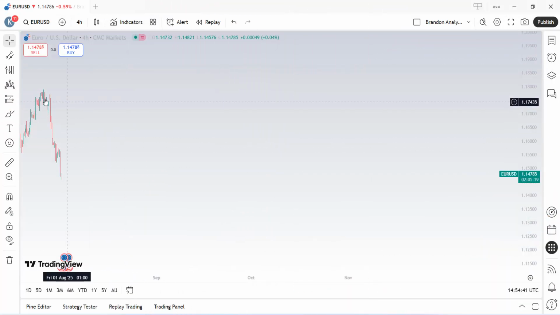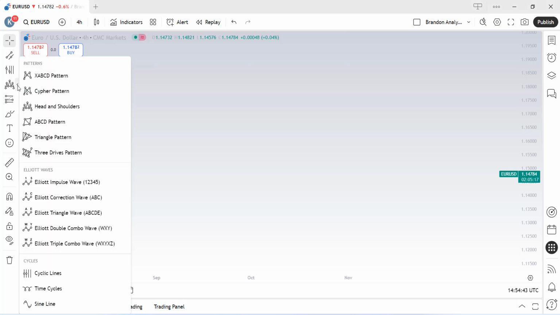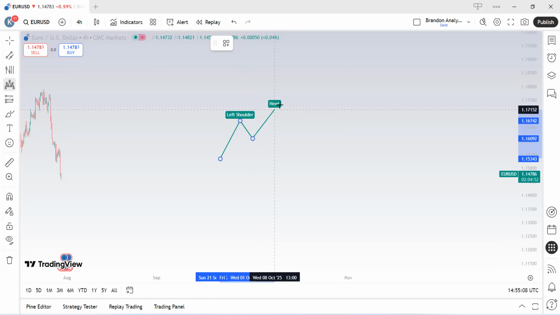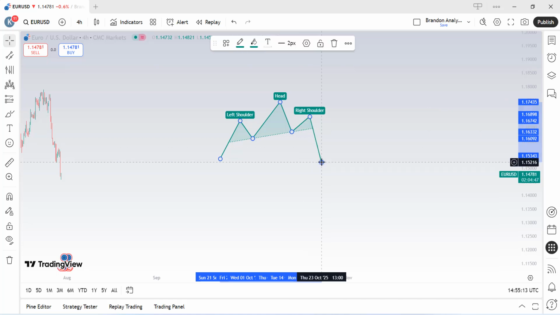If you are a pattern trader, then this section is probably for you. One of the most essential tools here is our head and shoulder pattern tool, which is used to clearly mark out any head and shoulder pattern you will see on your chart, as seen here.